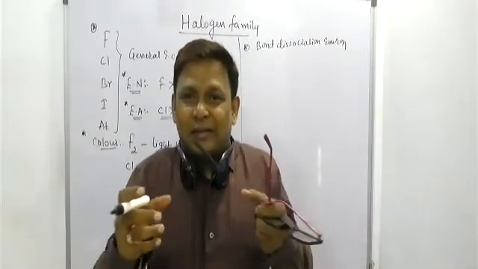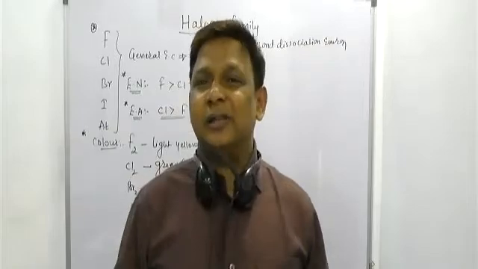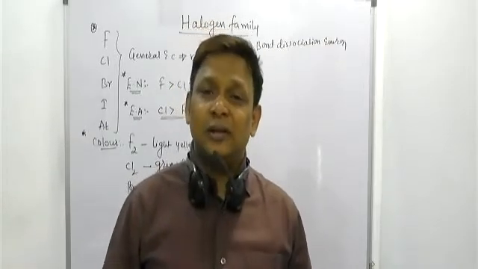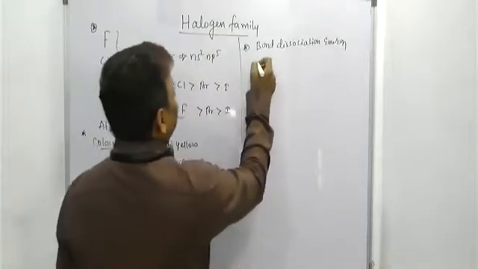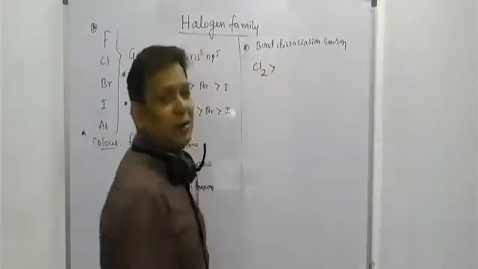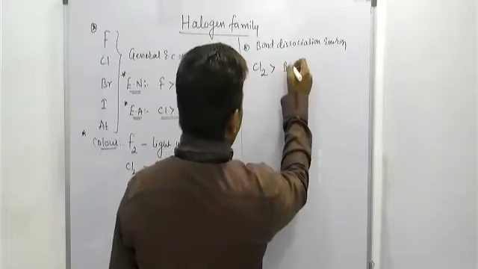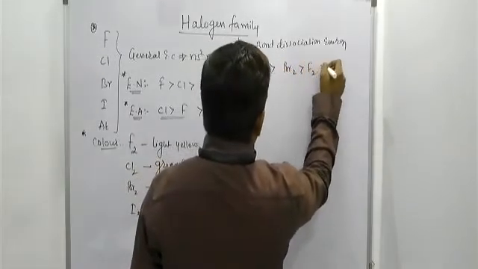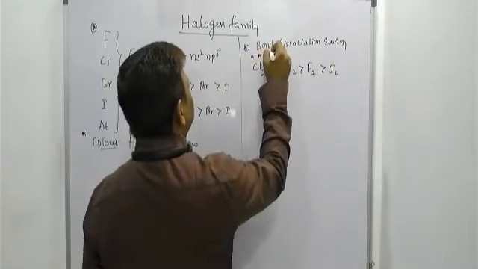That means as the size increases, bond length increases and bond energy decreases. Obviously, we can say bond dissociation energy decreases down the group, that we know. But exceptional, sir: Cl2 will have a greater bond dissociation energy than Br2, than F2, and the least is I2. Sir, this is a complete exception.